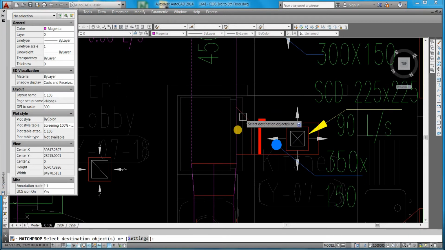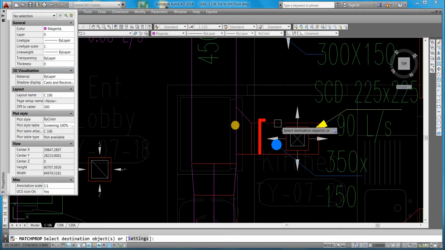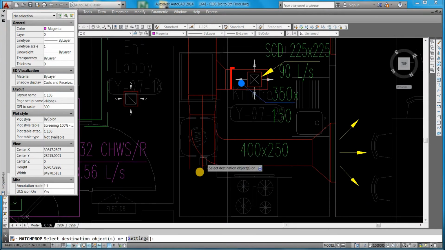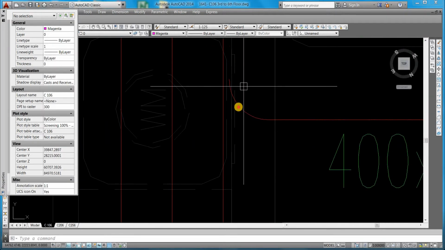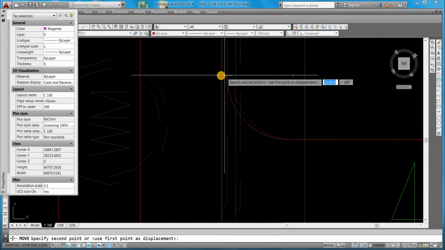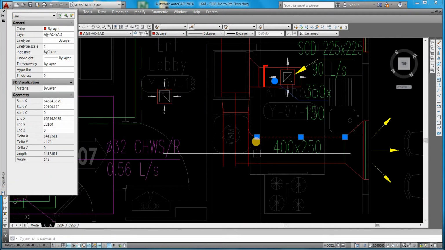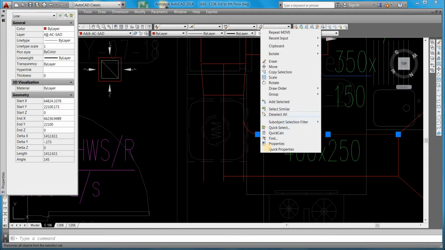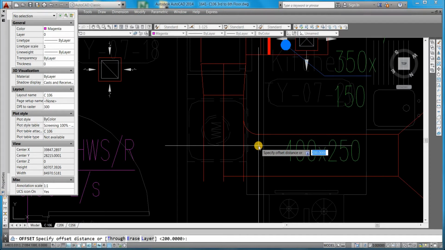You need to make all match properties, same color. Now you can move from here. Now this one will make 400, it should come properly. Offset 400.